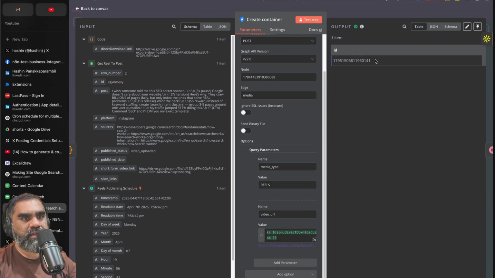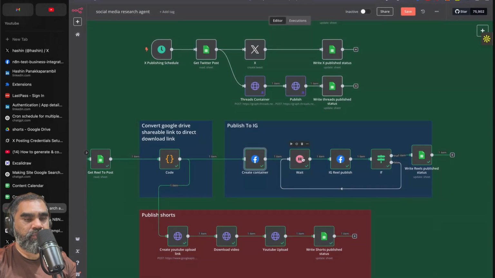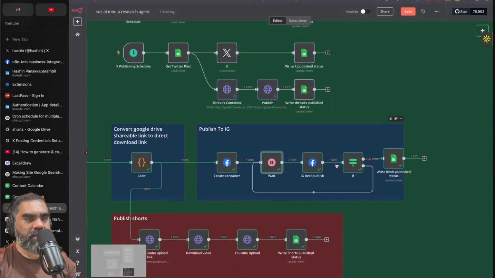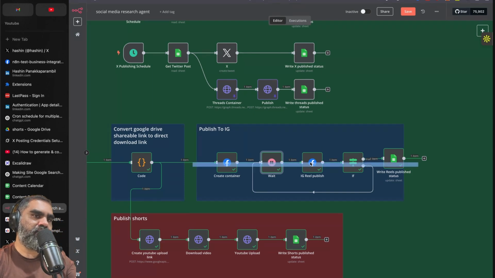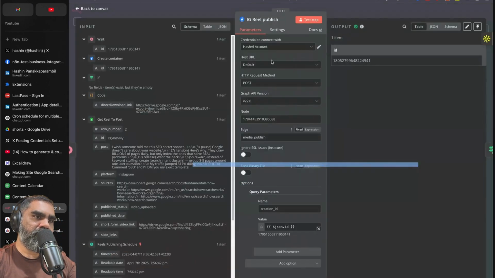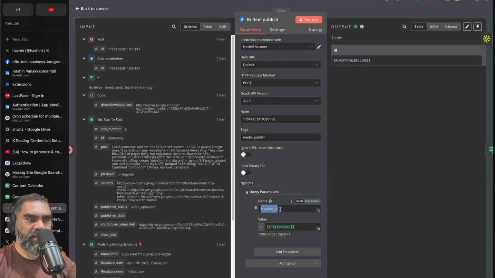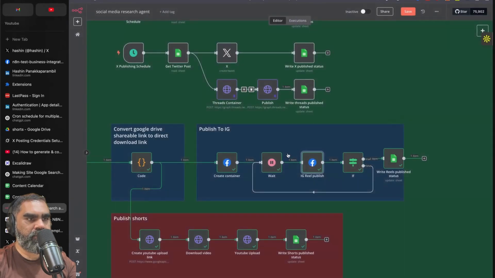Once you create a container, you get an ID from that, and you'll have to wait a little bit because it takes time for the video to get uploaded and processed. And after that, you use another Facebook node. Everything else is the same. Only thing is that this time you are passing a creation ID parameter, the container ID that we got from the previous operation. Same credentials, post method. When that is executed, the reel would be actually published.